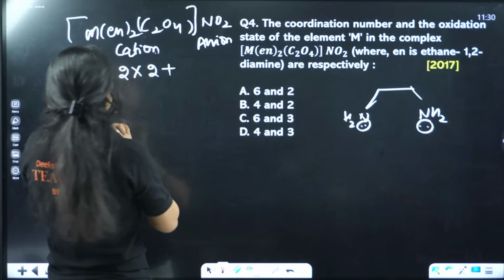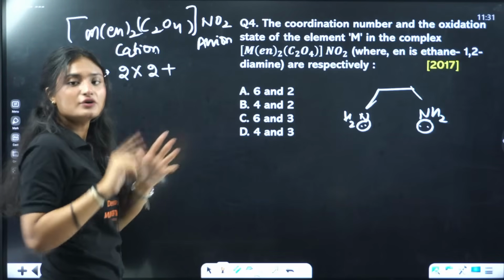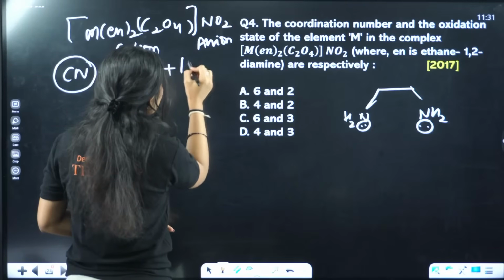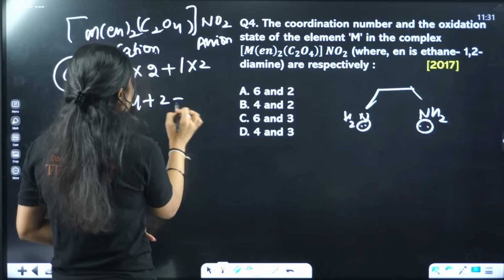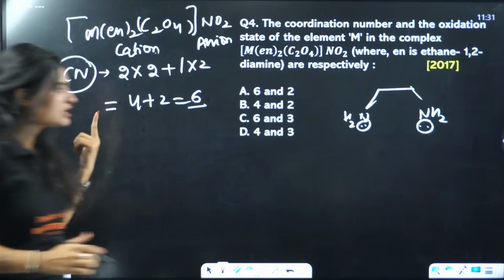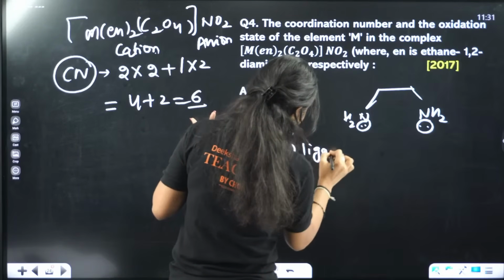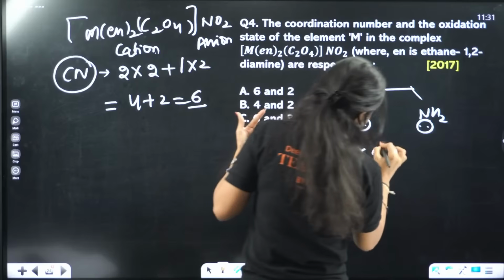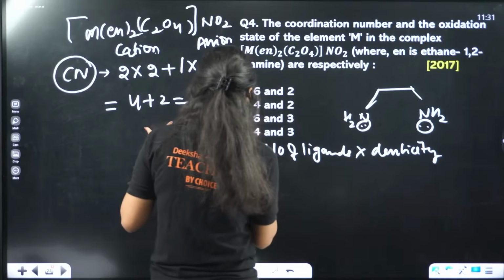Plus oxalate, we just did it. Oxalate has a denticity of 2, and how many oxalate are here? 1. So that means the coordination number is 6. This is the coordination number. What is coordination number? Number of ligands times denticity. That is your coordination number.